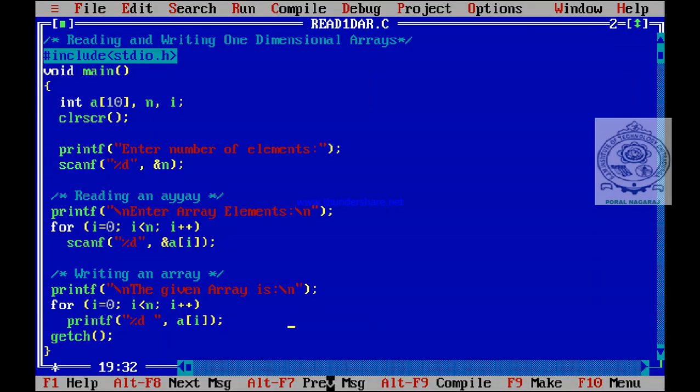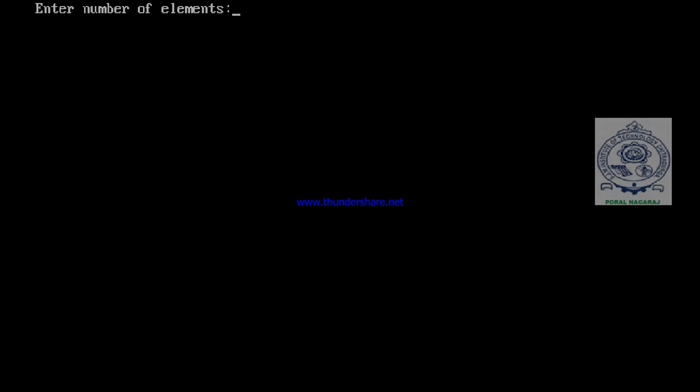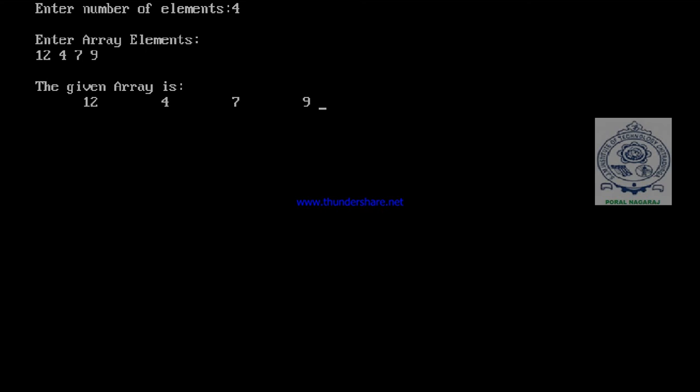Now I just modify that here. In the printf statement to print array elements, instead of just percentage d, I'll give %8d. %8d means 8 columns are reserved for each array element. See how the output will be. Enter array elements, 4 I'll give: 12, 4, 7, 9. See the given array is, now because I have modified the format character to %8d, 8 columns are reserved for each element, and this is how your output is displayed.